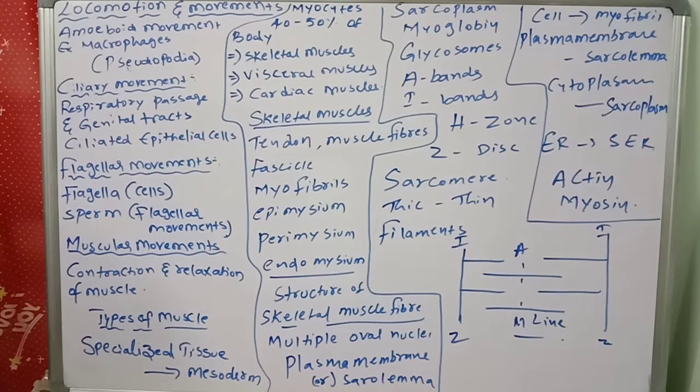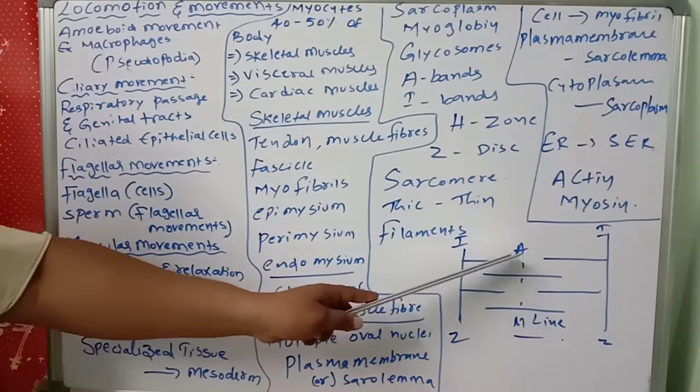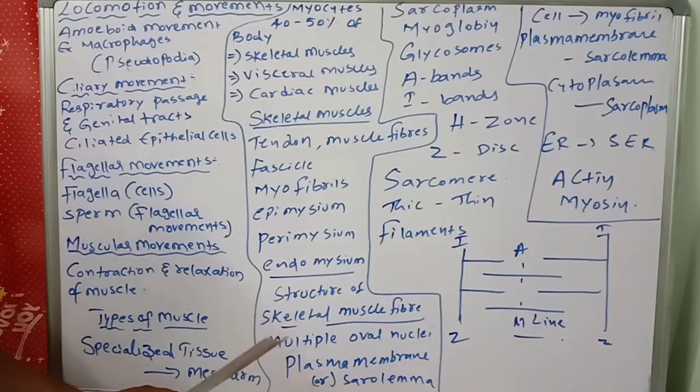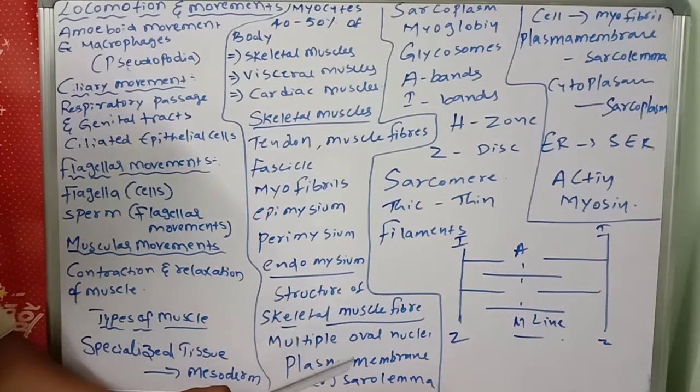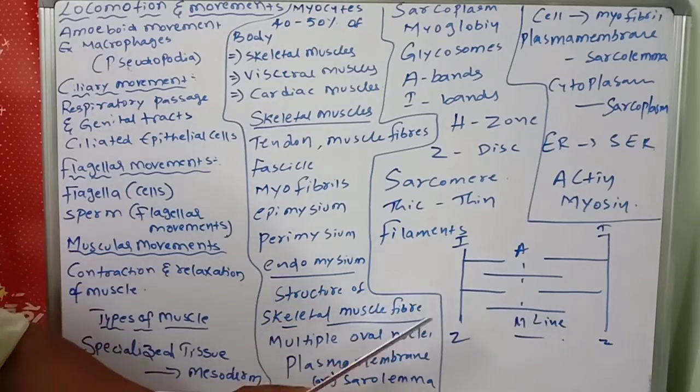Each dark band has a lighter region in its middle called the H zone. Very important word. H means hellis, meaning clear. The H zone is bisected vertically by a dark line called the M line.